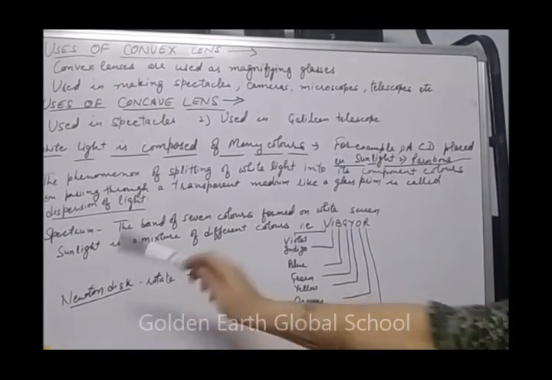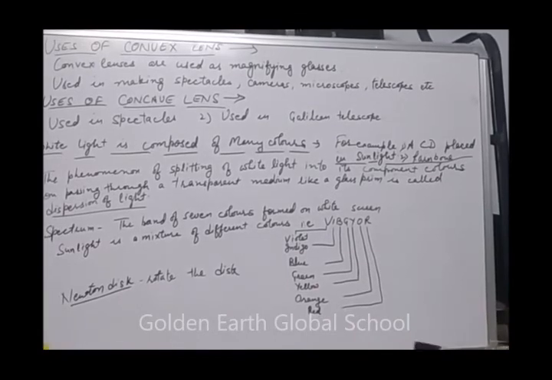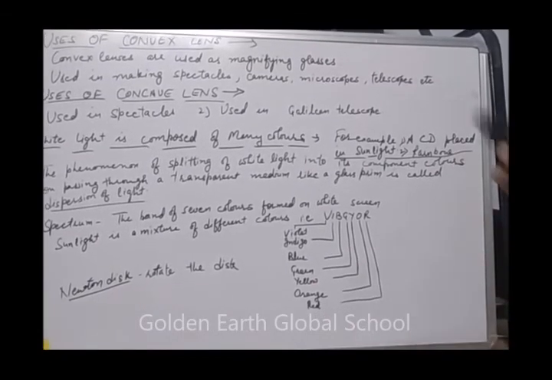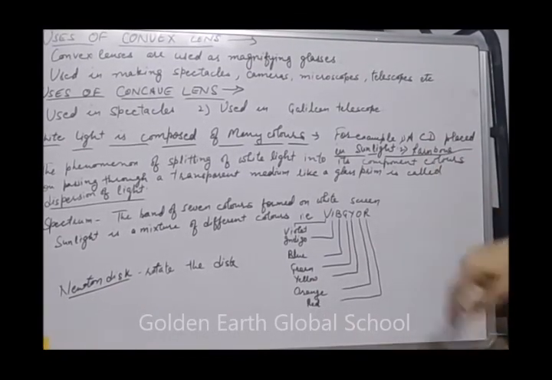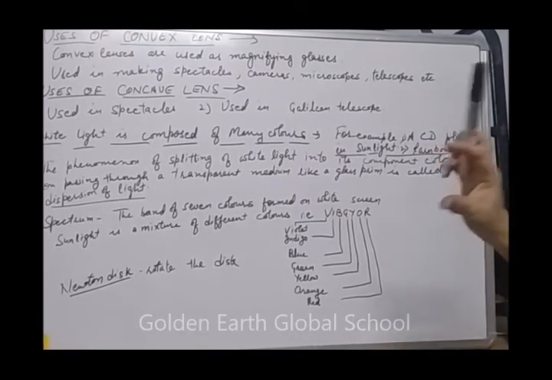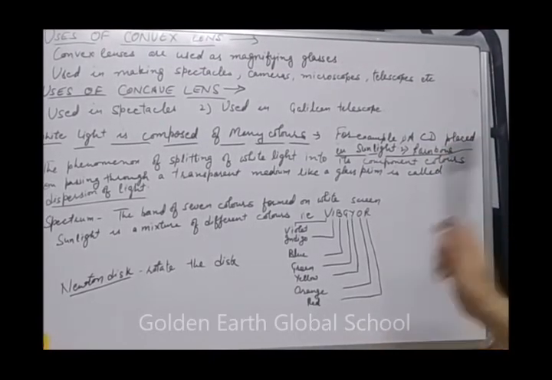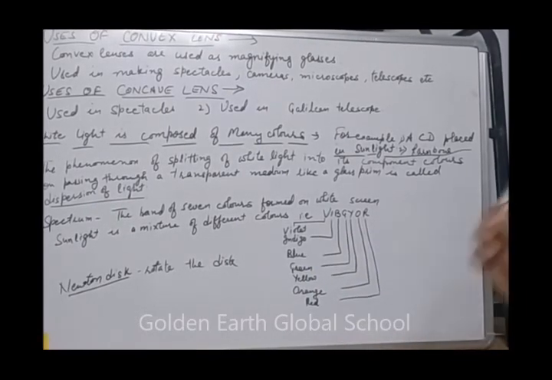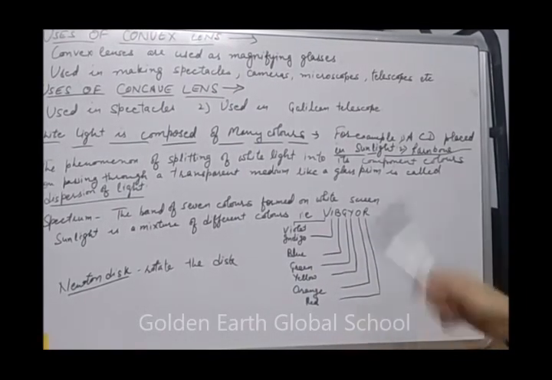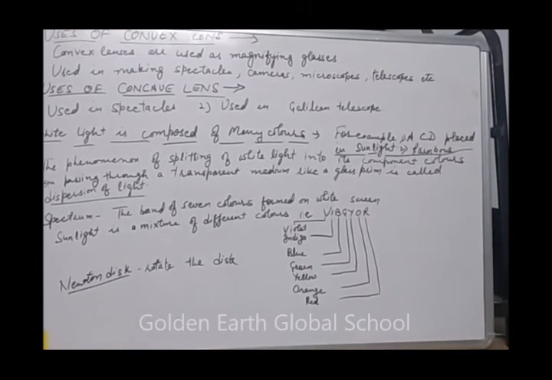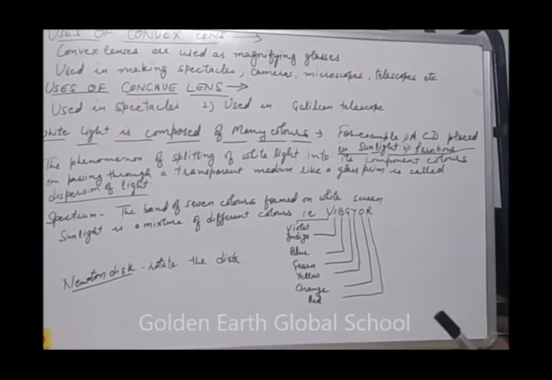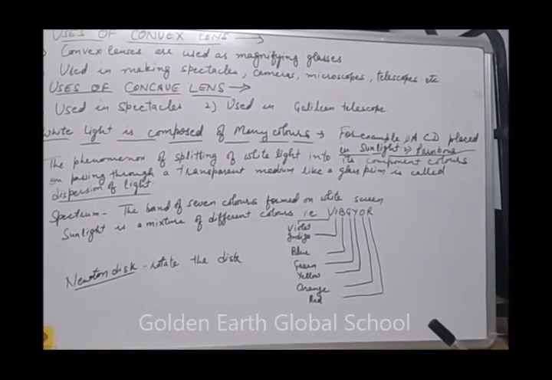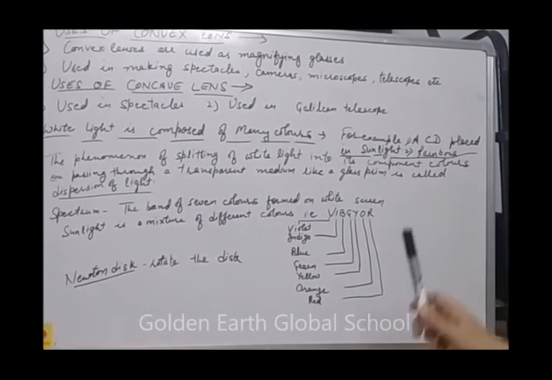We can make a Newton disc at home. All of you can make one. You can take a CD, draw the different colors on it at equal distances. When you rotate that disc very fast, you will see it gives white color. First you cover the disc with 7 colors, and it appears white while rotating.